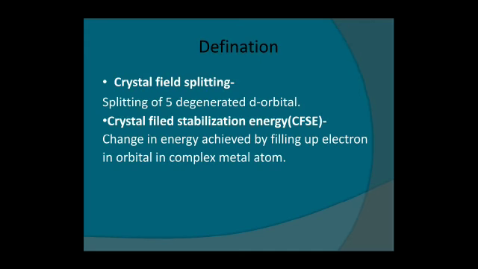What is the definition of CFT? CFT can be defined like this: splitting of the five degenerate d orbitals, and crystal field stabilization energy, CFSE, is the change in energy achieved by filling up electrons in the orbitals of the complex metal ion. We can say CFSE is equal to E ligand field minus E isotropic field.